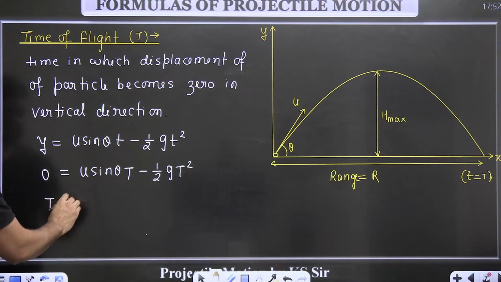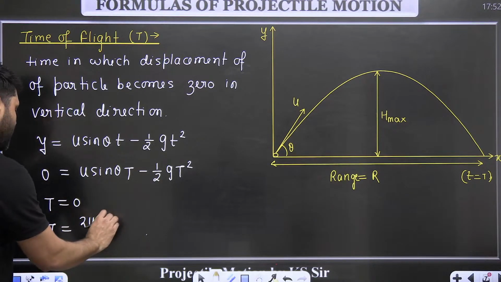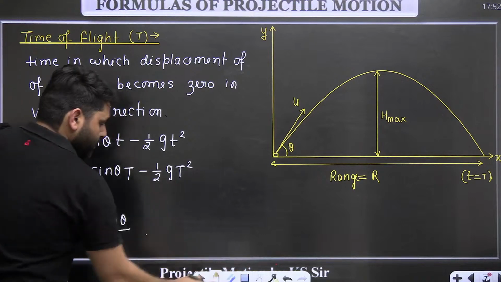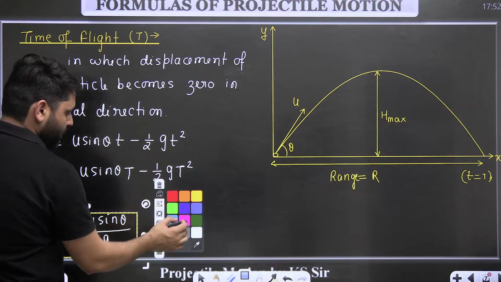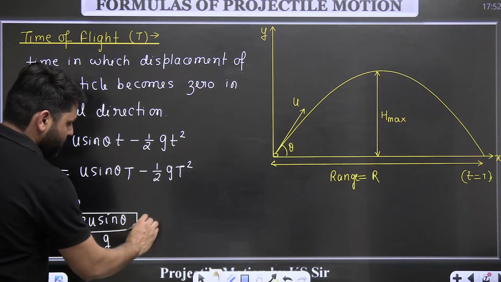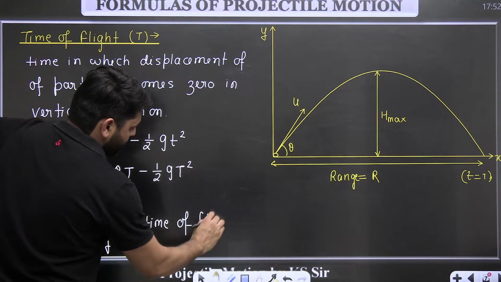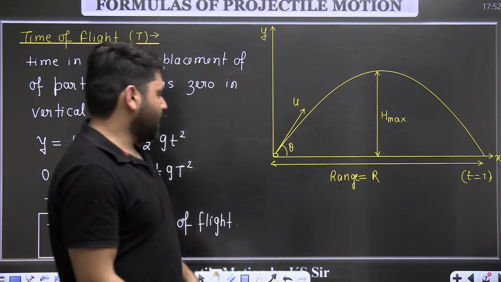So t is equal to 0 and t is equal to 2u sin theta divided by g. So t equal to 2u sin theta divided by g is the time of flight. This time is the time of flight. Okay, 2u sin theta divided by g.